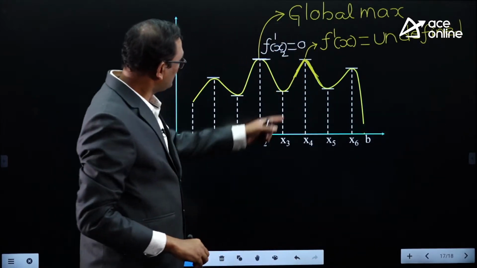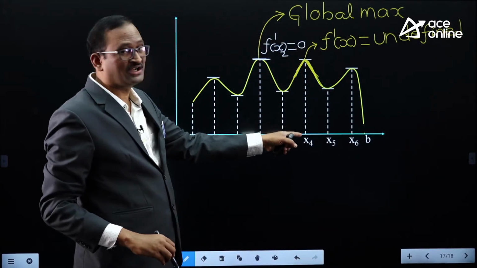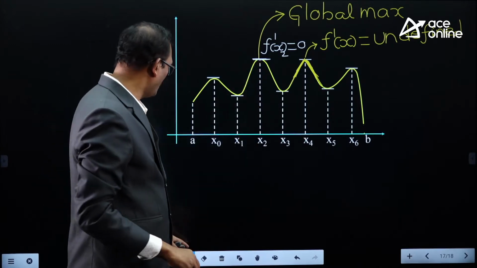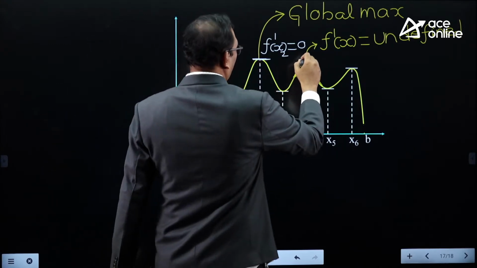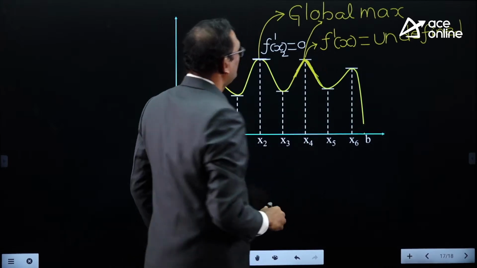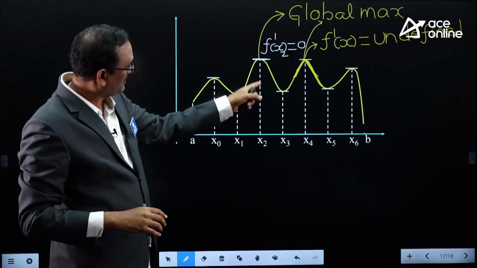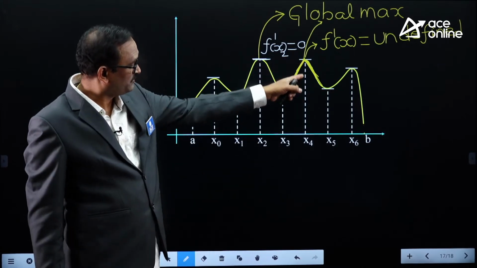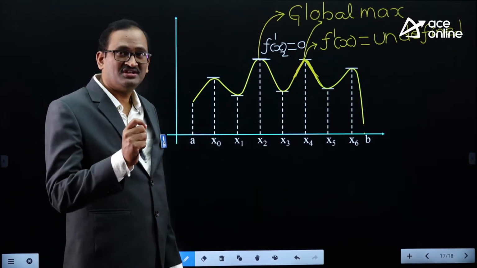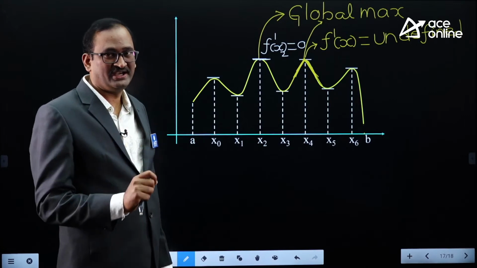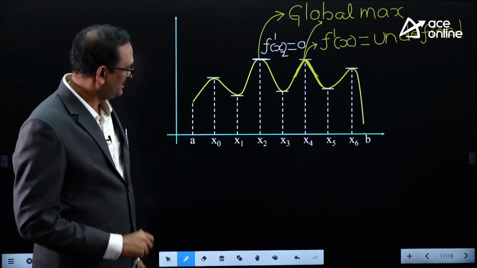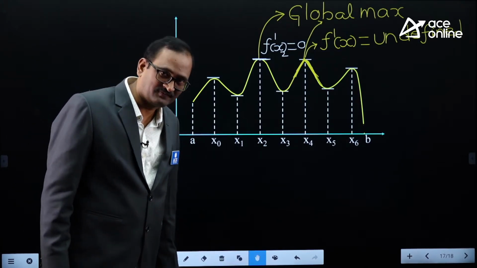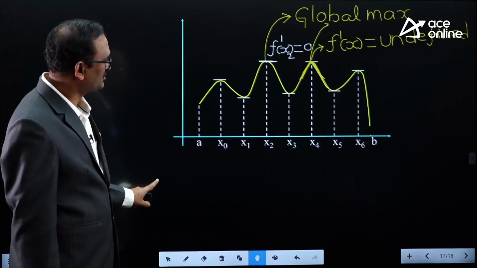But this is also the largest height of the curve from the x-axis. Therefore, this is also a global maximum. So here, this is a global maximum at which f dash x is 0. This is also a global maximum at which f dash x is undefined, meaning f dash x is infinity, meaning f of x is not differentiable.